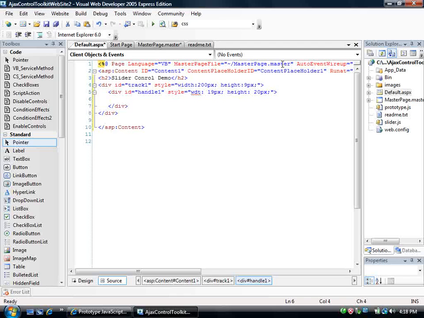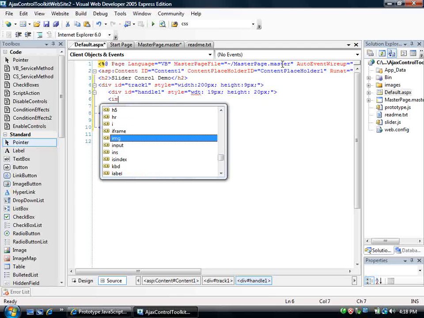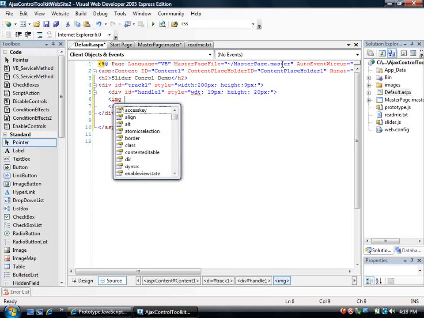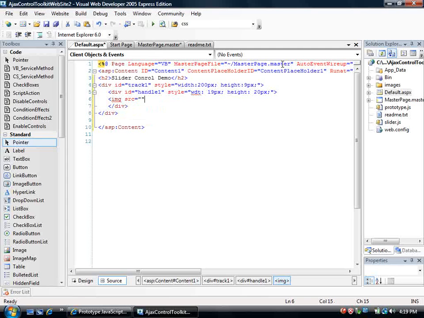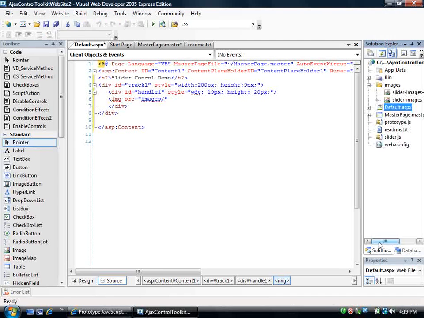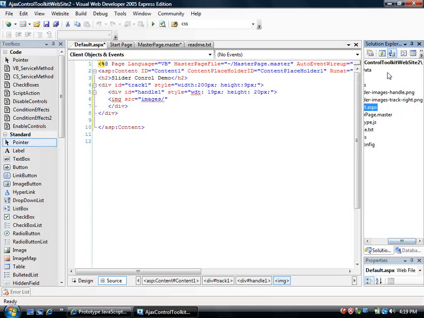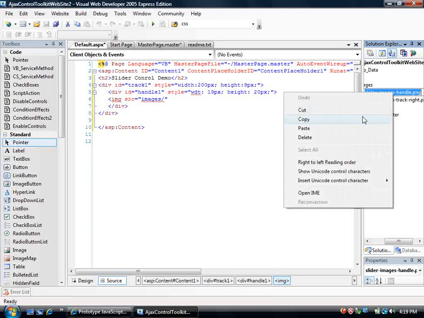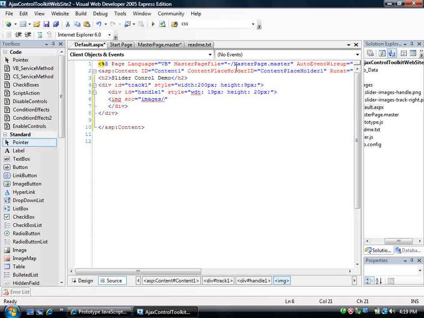And in here, I'm going to put an image tag, which is going to be the handle that we're going to pick up and slide using the Scriptaculous slider control. So I'll say source equals images, because that's the name of the folder that I included, and inside that is this slider images handle. So that's the image that we want to use.